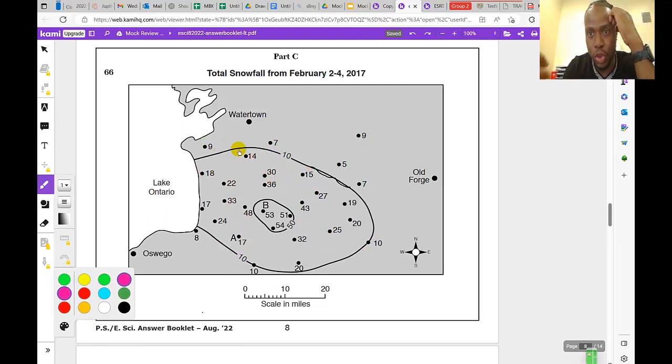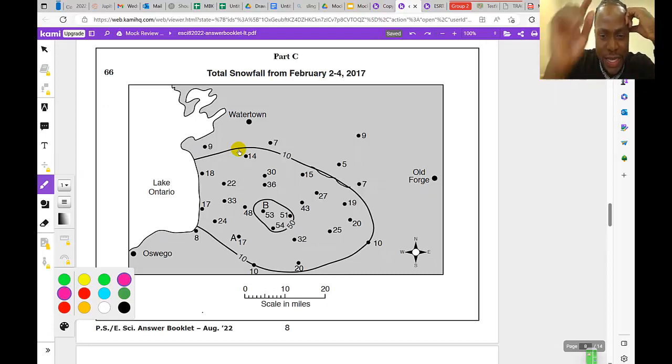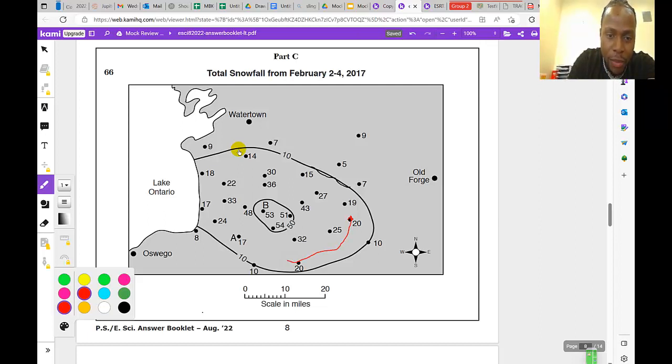We need to draw for 20. So let's guess, where do we think 20 would be right now? I see 20 right here. So I'm going to start connecting from this 20. I'm going to connect the next 20. All right. And then I'm going to keep going. And I'm going to connect the next 20 around here, and the next around here.